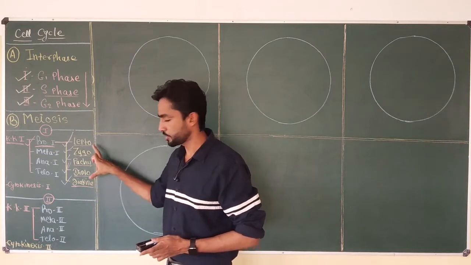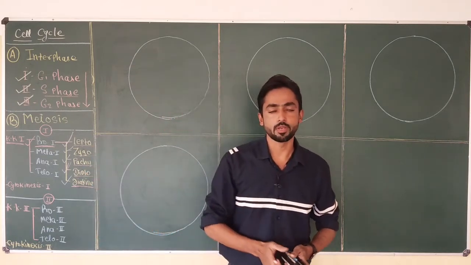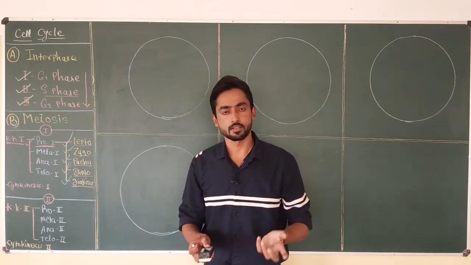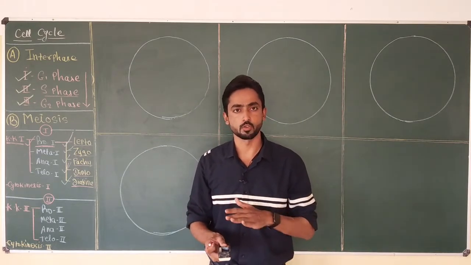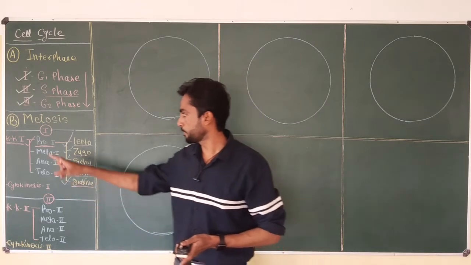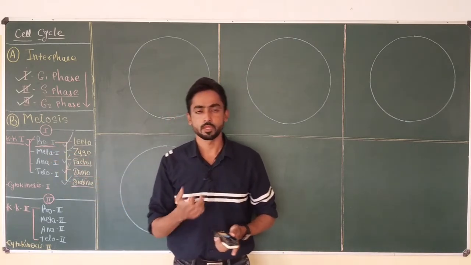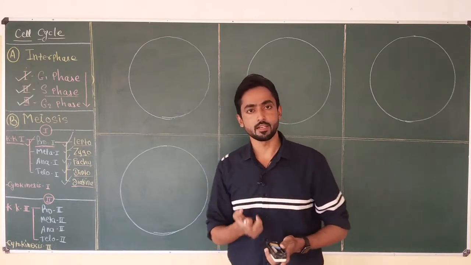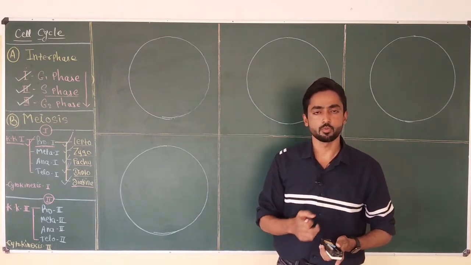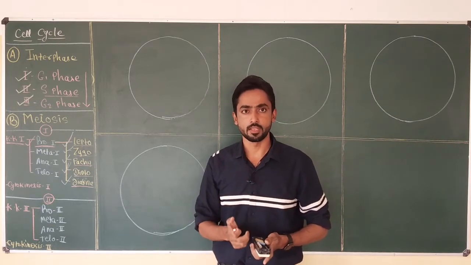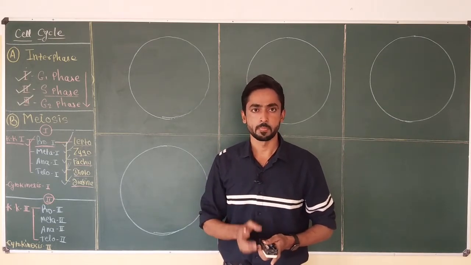It is the stage where actual recombination of the homologous chromosomes occurs and genetic material gets transferred from one chromosome to another. Due to prophase 1 of meiosis 1, the gametes carry recombinant chromosomes into the progeny, so variation is observed in the progeny, and it is also very useful for the evolution of the species.